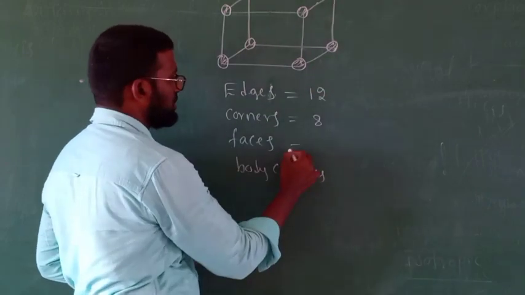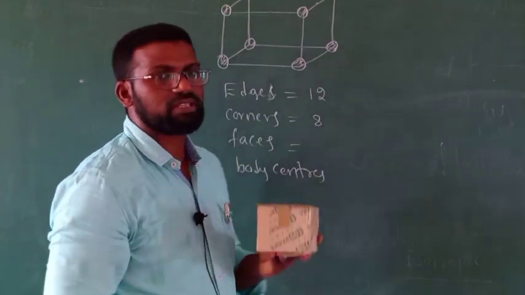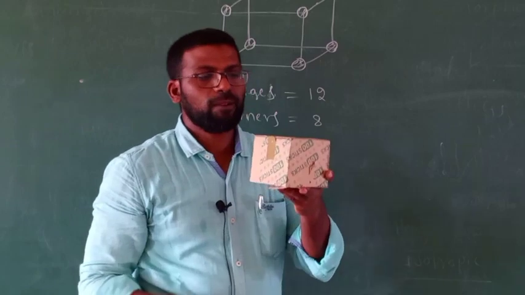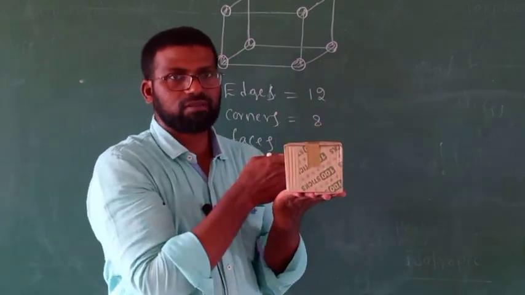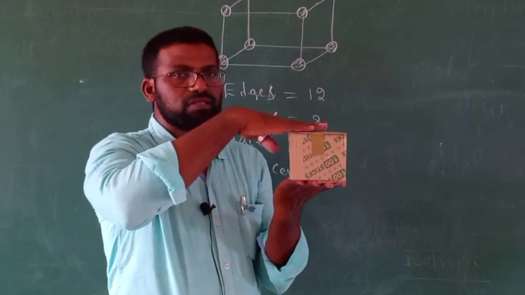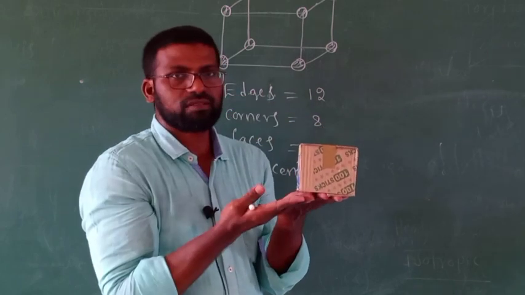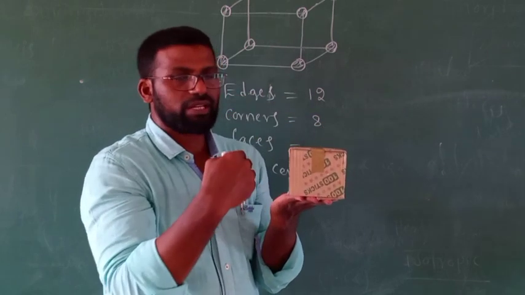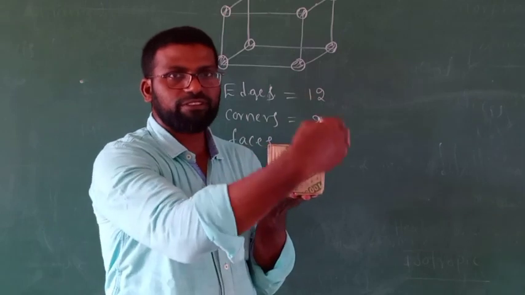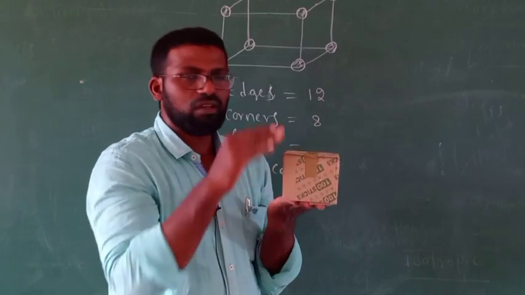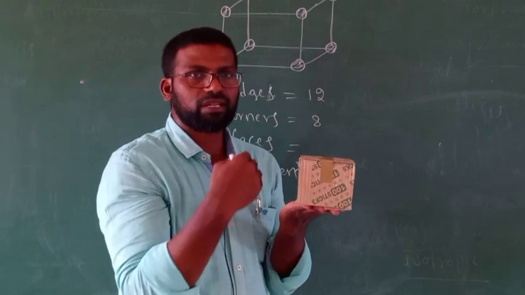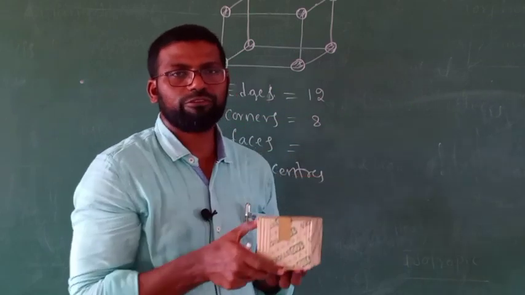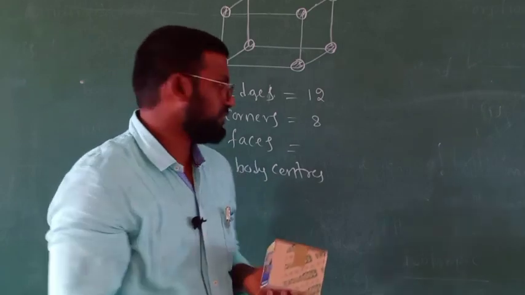Next, number of faces. Total how many faces will be there in a unit cell? See here: 1 front face, 2 back face, 3 upper face, 4 bottom face, 5 right hand side face, 6 left side face. Top, bottom, front, back, right side, left side. Total 6 faces.